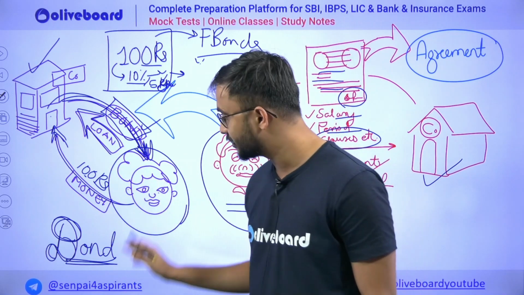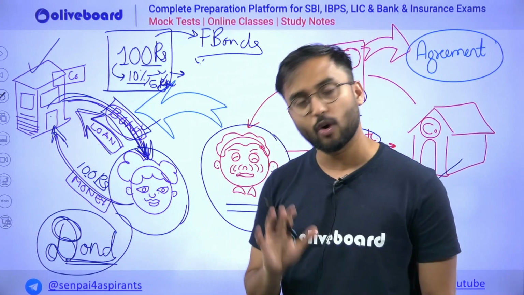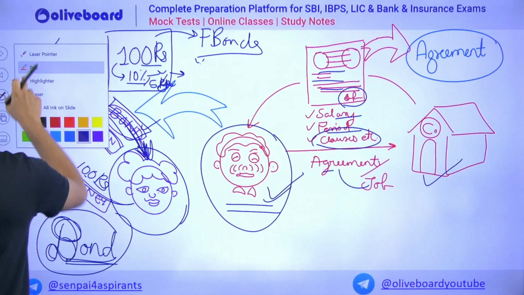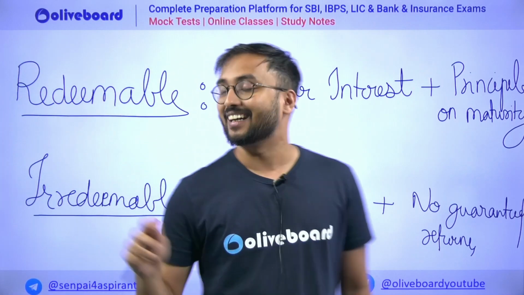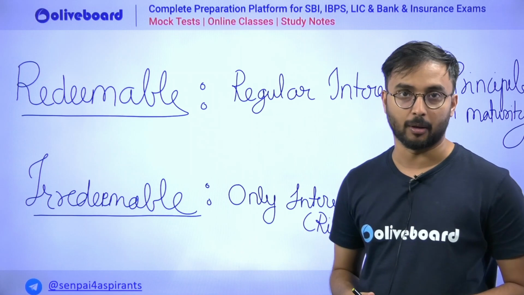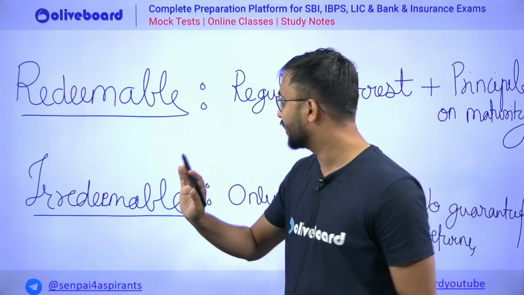Okay, so this is nothing but your financial bond. I hope you get it. This is the very basic thing to understand. Now let's move forward. There are two types of bond. First is redeemable bond and second is irredeemable bond. What is redeemable? Try to understand.